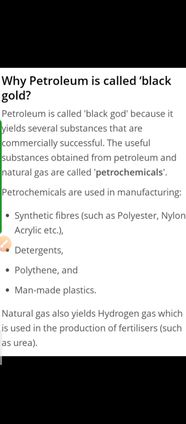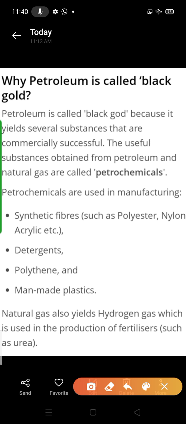Like this, petroleum is black in color, but it is known as black gold. Clear? It yields several substances, and all of them are commercially very successful. All the products we have discussed are very important in our life.